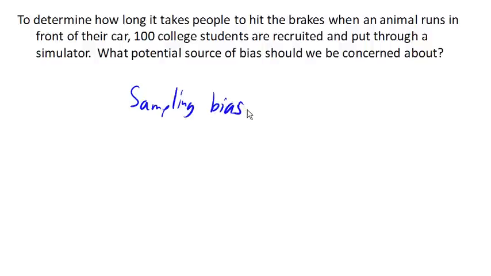But if we're really trying to figure out how long it takes people, just generic people, then using college students as our sample is probably going to slant the results, because college students are probably going to have a quicker reaction time than some other Americans, such as senior citizens. And so this sample is probably not representative of the population and is probably going to skew those results.